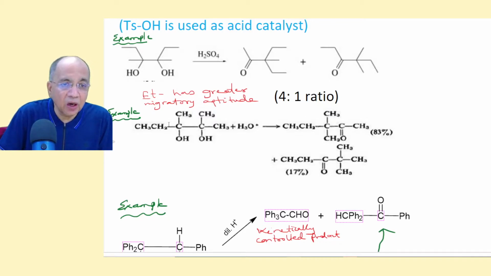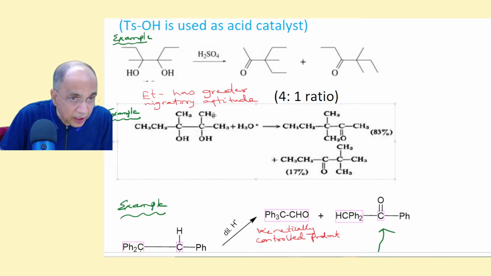Then the ethyl group migrates, so that the 83% product will be ethyl and 2-methyl, then C double bond O. But in the remaining 17%, where the carbocation is formed here, any one of the 2-methyl groups comes here to make 2-methyl and 1-ethyl. The carbocation is here, then the double bond comes here and any methyl comes here.